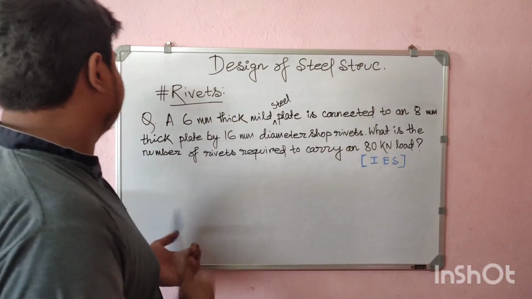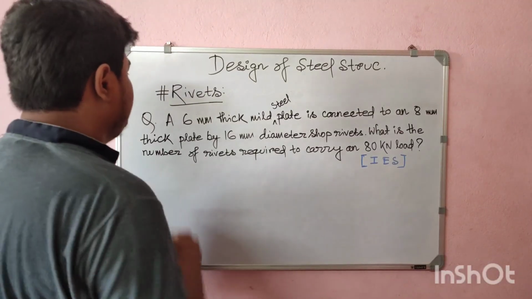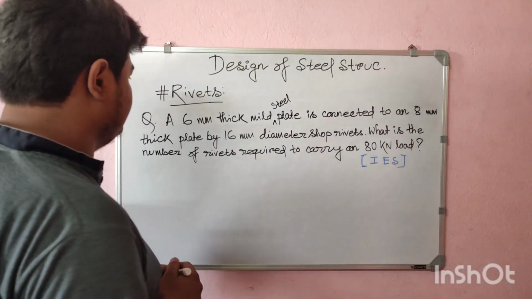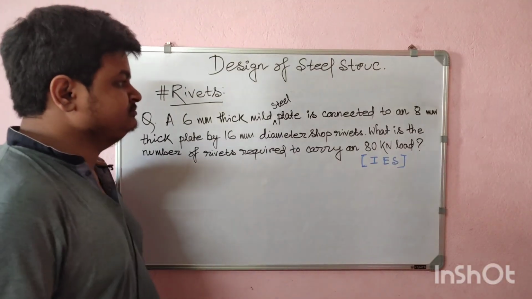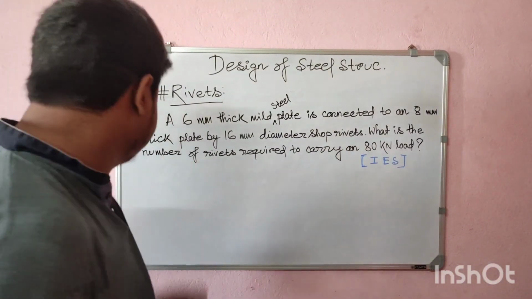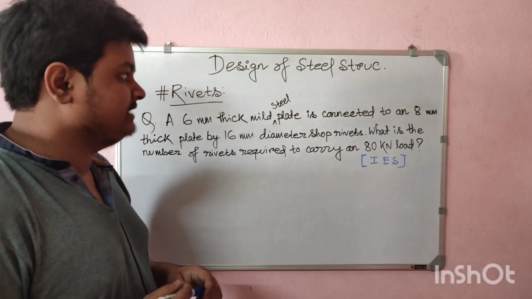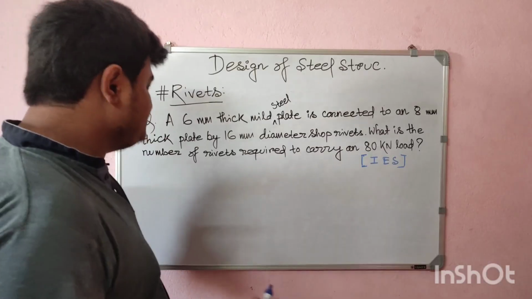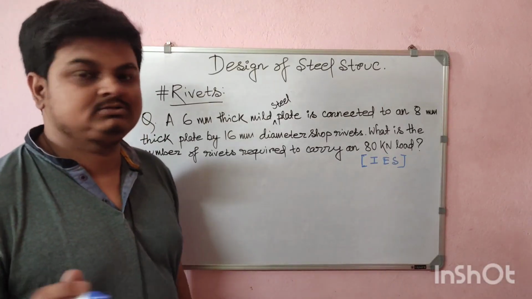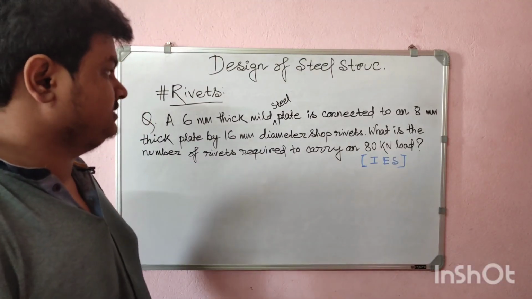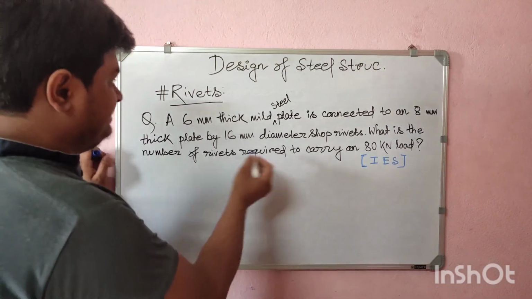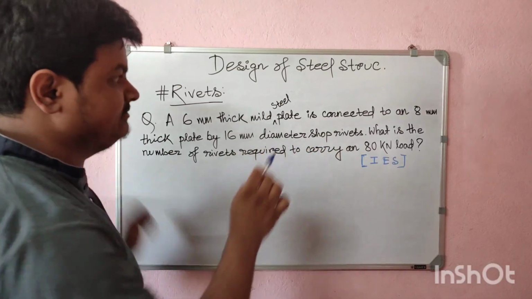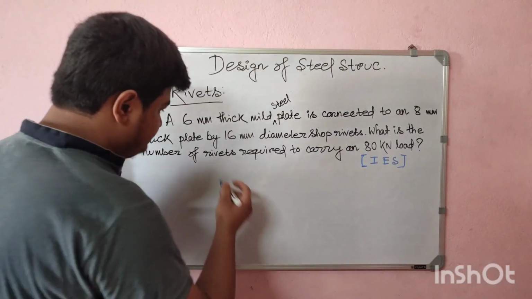So the next question: a 6 millimeter thick mild steel plate is connected to an 8 millimeter thick plate by 16 millimeter diameter soft rivets, and what is the number of rivets required to carry an 80 kilonewton load. So first we will find out the rivet hole dia. The nominal diameter of the rivet is 16 millimeter, soft rivets it is told.